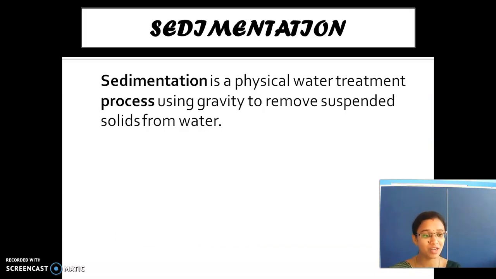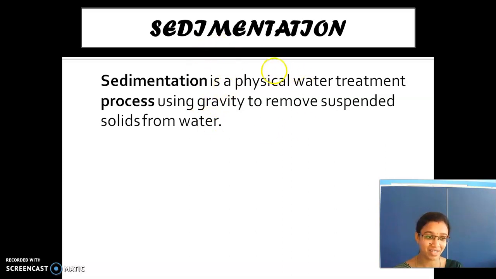Now what are we going to see? Sedimentation. Just listen carefully. Are you taking notes or not? Yes, very good. Sedimentation is a physical water treatment process using gravity. What is meant by gravity? Yes, any ideas? What is meant by gravity?